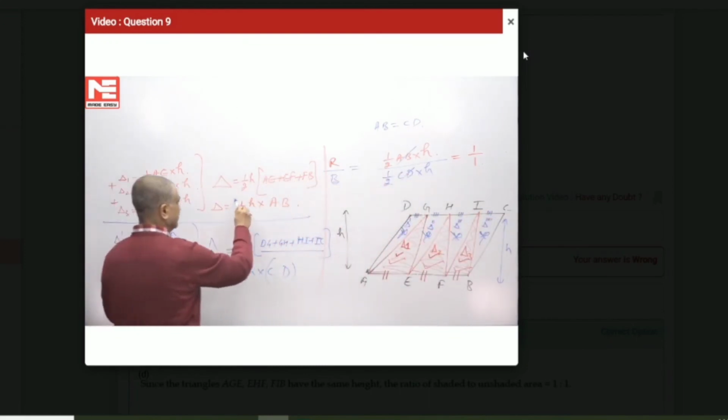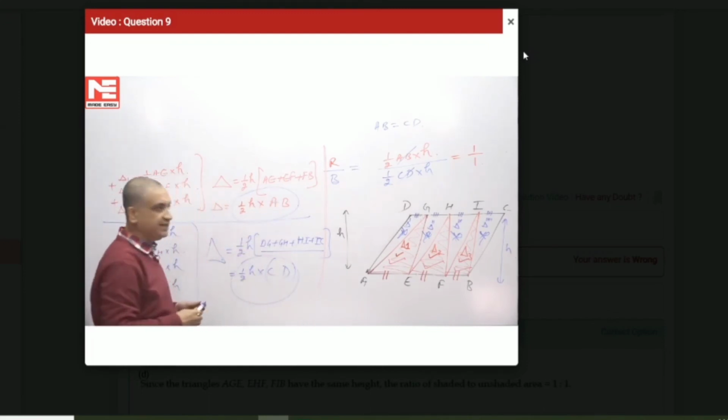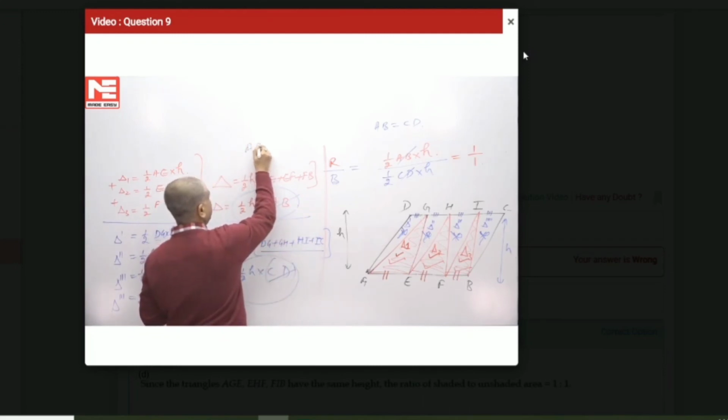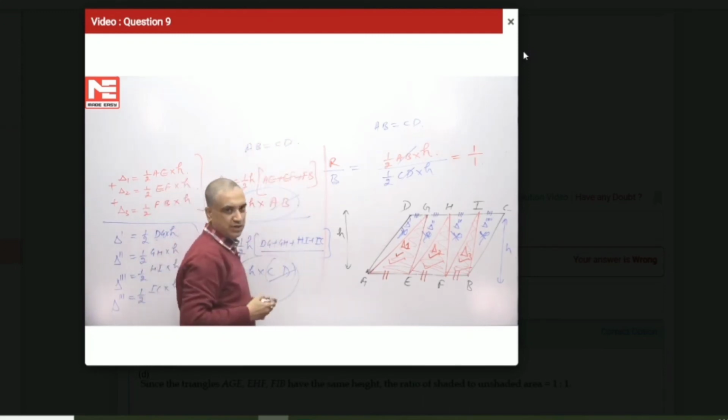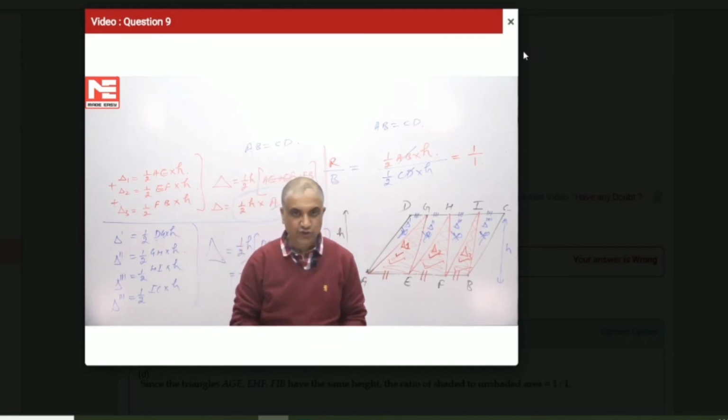So the red triangle is half H into AB, the blue triangle is half H into CD. The ratio is 1:1 because AB is equal to CD in a parallelogram. Hence the answer is 1:1.